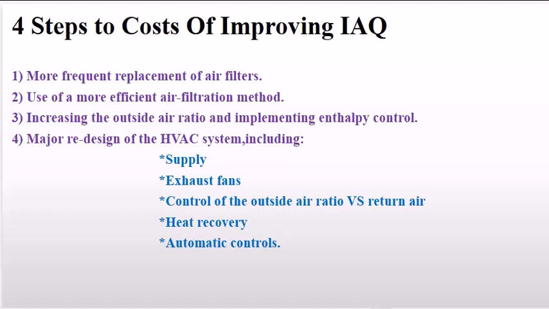Increasing the outside air ratio and implementing enthalpy control. This involves increasing the amount of fresh air brought into the building and implementing enthalpy control systems for optimal humidity and temperature management. Major redesign of the HVAC system. This involves a complete overhaul of the HVAC system, including upgrading the air supply system, installing more efficient exhaust fans, control of the outside air ratio versus return air, implementing advanced controls for managing air ratios, heat recovery, installing heat recovery systems to minimize energy loss, and automatic controls, automating HVAC functions for optimal efficiency and performance.